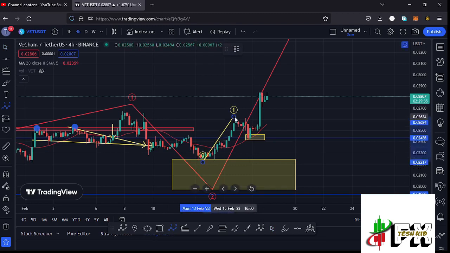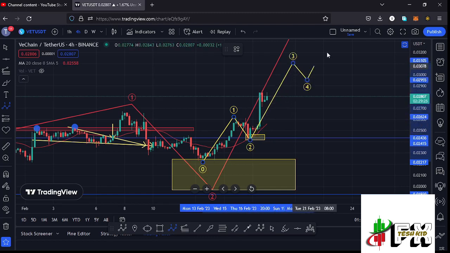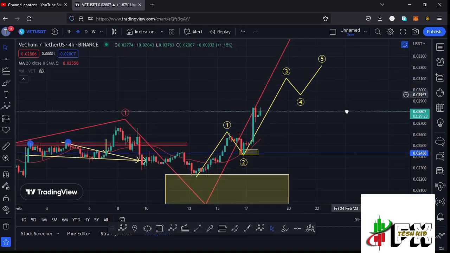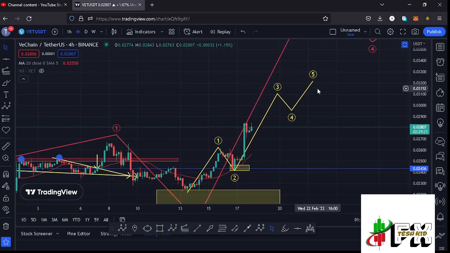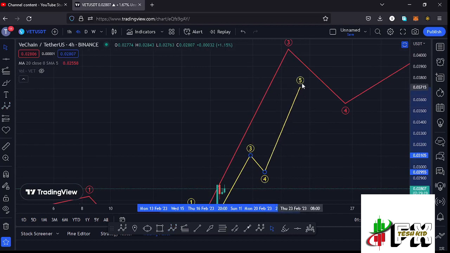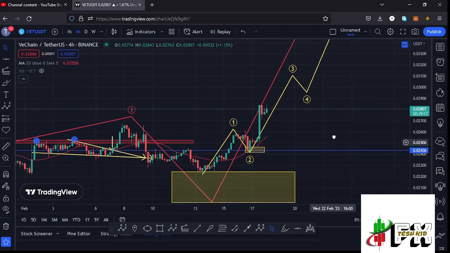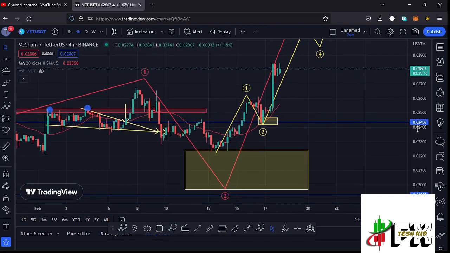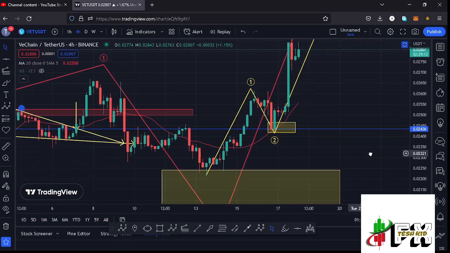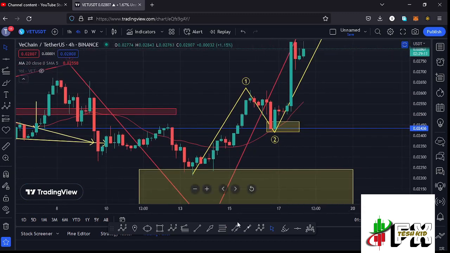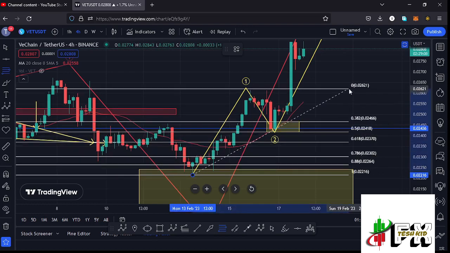And after seeing our high in the formation of that wave 1, we expected a retracement over here in the formation of that wave 2 before we can continue pushing even higher in the formation of that wave 3, then expect a wave 4, and then push even higher in the formation of that wave 5 to fully maximize our target areas to the upside in the formation of that wave 3, and getting to see whether the second wave down here has done the minimum that we expect a second wave to the lower side to do by connecting the Fibonacci from the low of the first wave to the high of that wave 1.